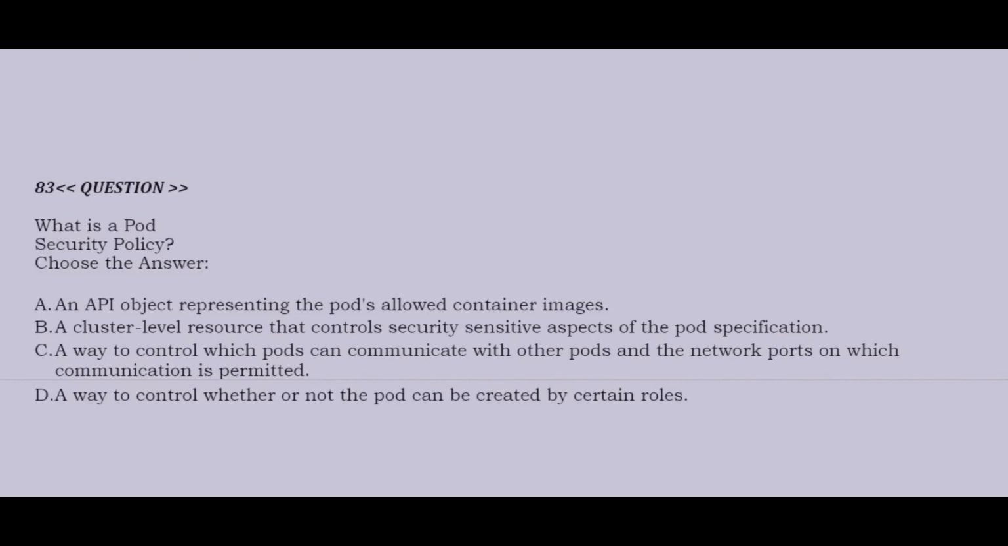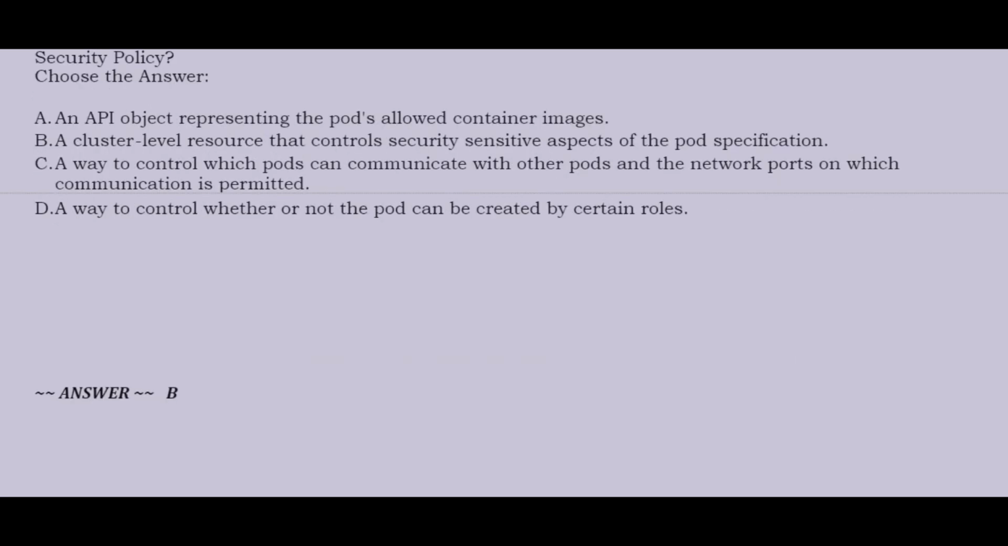Question is, what is a pod security policy? Option A, an API object representing the pod's allowed container images. Option B, a cluster level resource that controls security sensitive aspects of the pod specification. Option C, a way to control which pods can communicate with other pods and the network ports on which communication is permitted. Option D, a way to control whether or not the pod can be created by certain roles. Correct answer is option B.